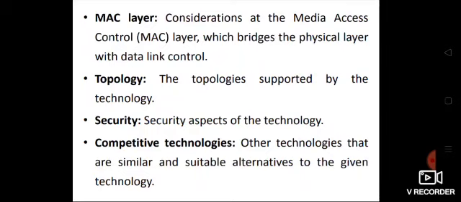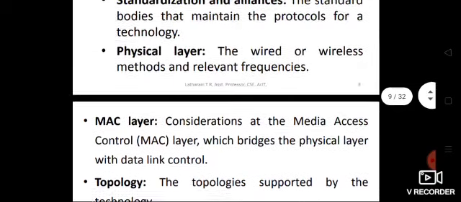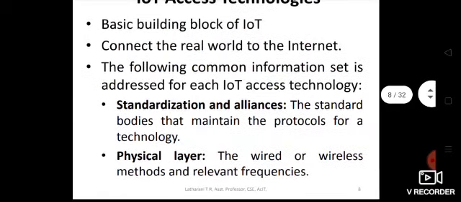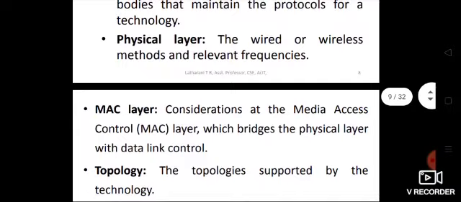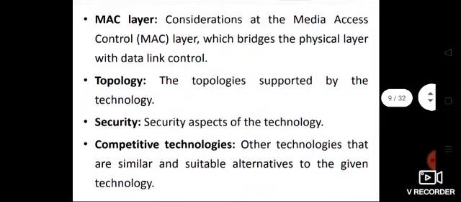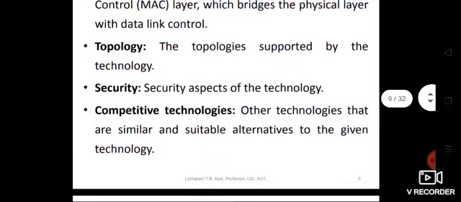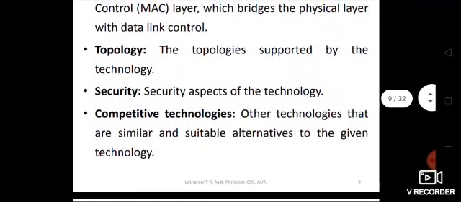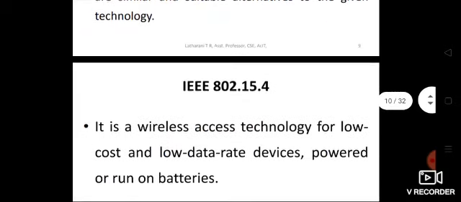So these characteristics we'll be studying for all the IoT access technologies: standardization and alliances, physical layer, the MAC layer, the topology used, security features, and competitive technologies.